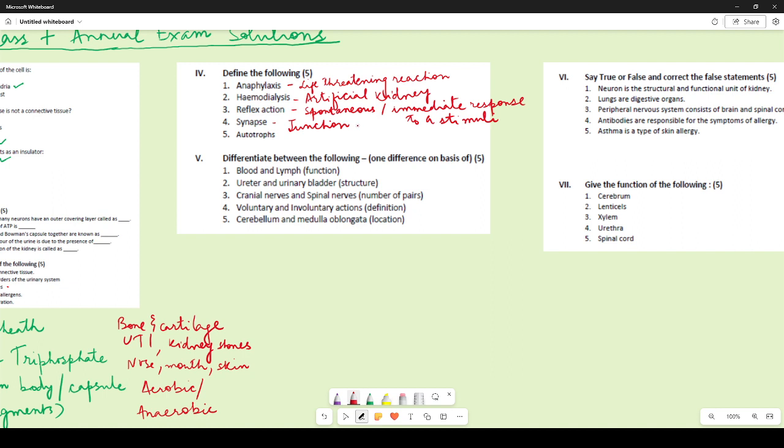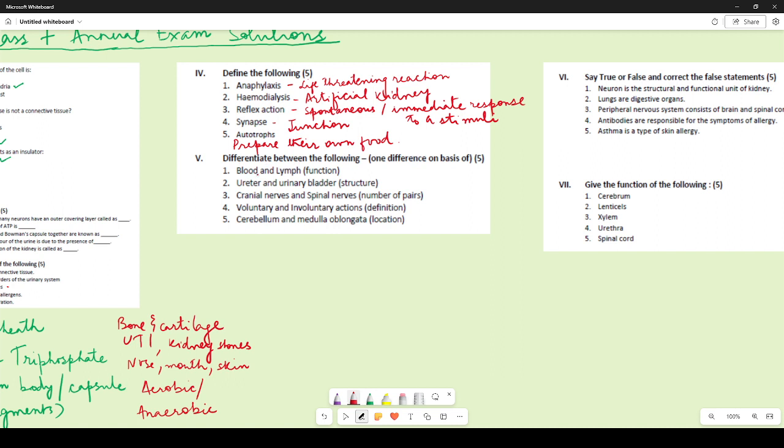I'm just writing this word over here. I'm not writing the full answer. Autotrophs, we know that they are organisms who can prepare their own food. They are called as autotrophs, right? Now let us come to the next question.